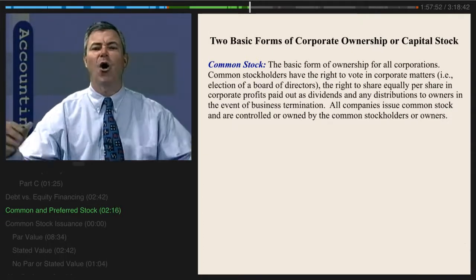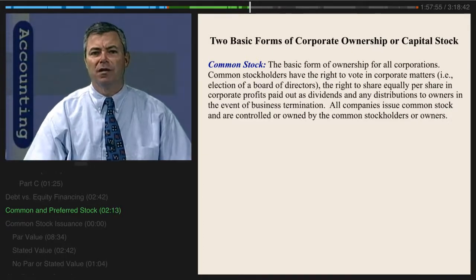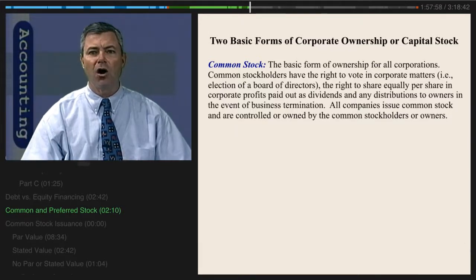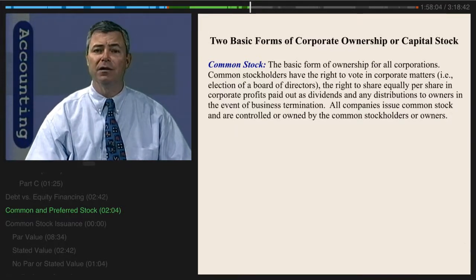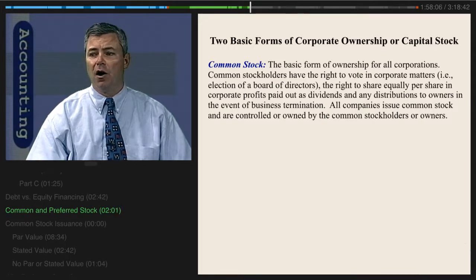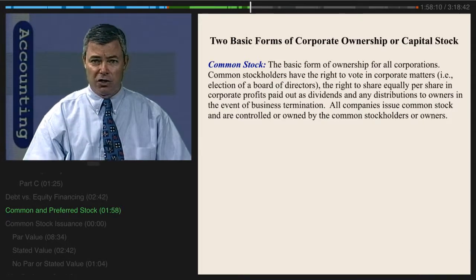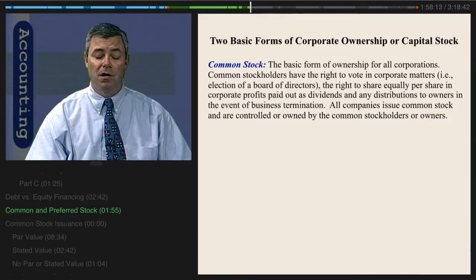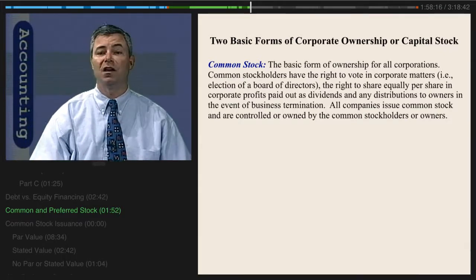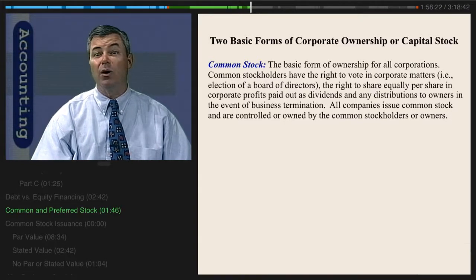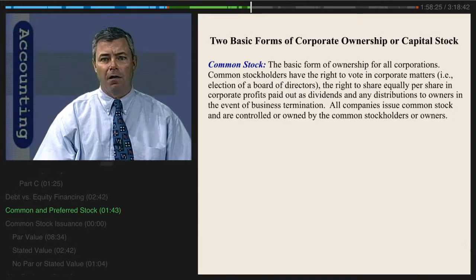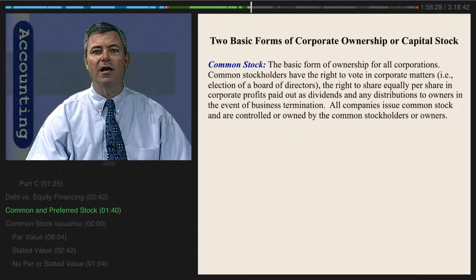Who owns Coca-Cola? Who owns IBM or some of these large companies here in the United States? Well, the owners are the stockholders, the common stockholders. They're the ones that are voting on the affairs of the business. They're the ones that have the right to share in the corporate profits through dividends. In the event the business terminates, they're the ones that have the right to any of those resources that are left over after having paid any liabilities.